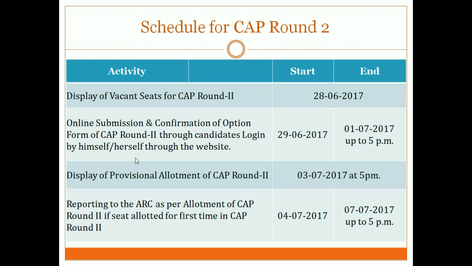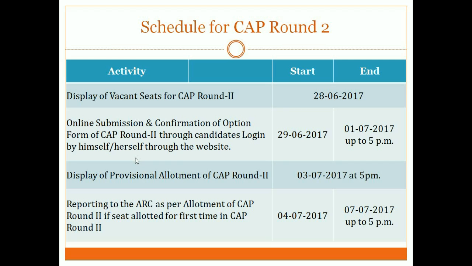The college which you were allocated in CAP round 1 will automatically come at the end of the list. Please understand, they have clearly mentioned that the college will automatically come at the end of the list. So if you fill 35 options, the college allocated to you will come at the 36th option by the software. So if you were allocated college number 13, then fill in CAP round 2 only the top 12 college options, or colleges which are better than that. That's my suggestion.